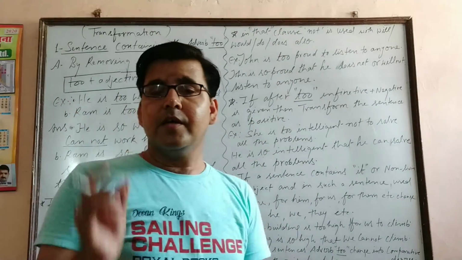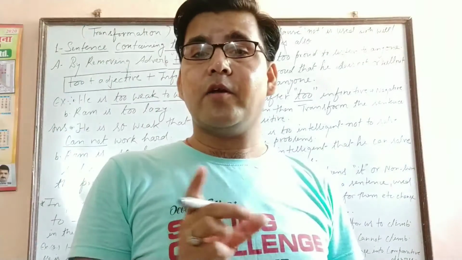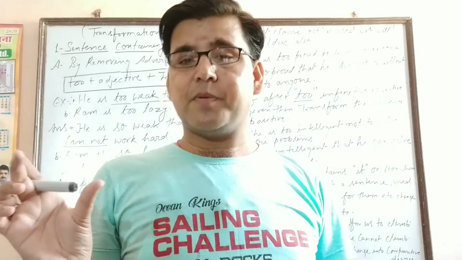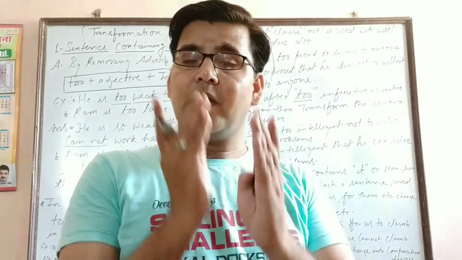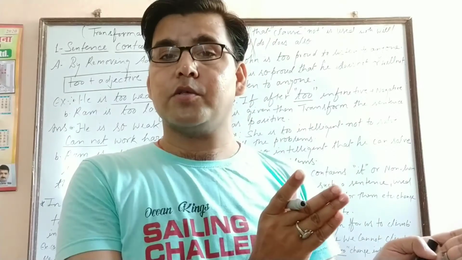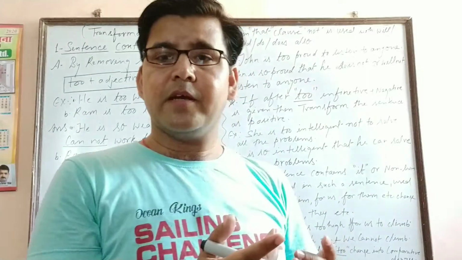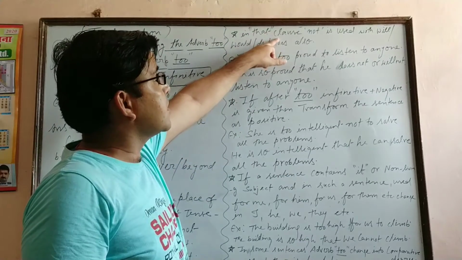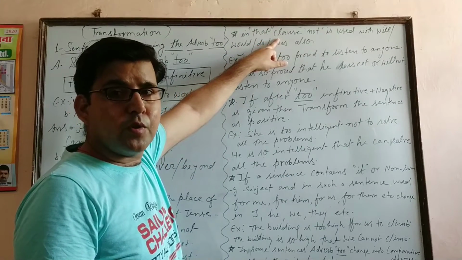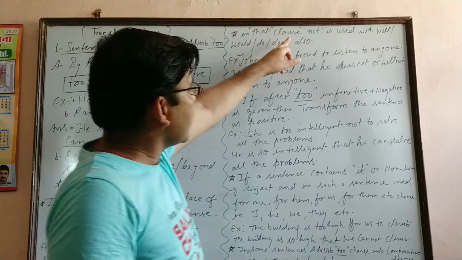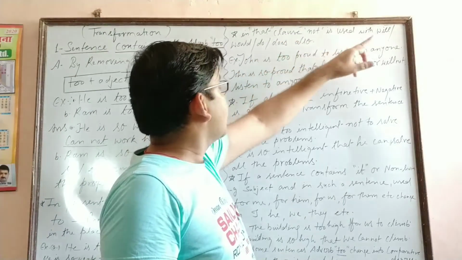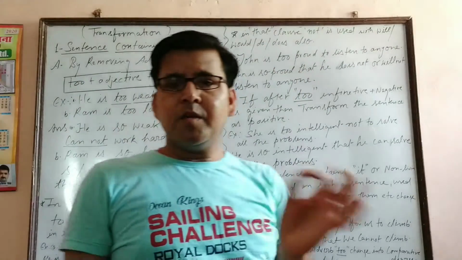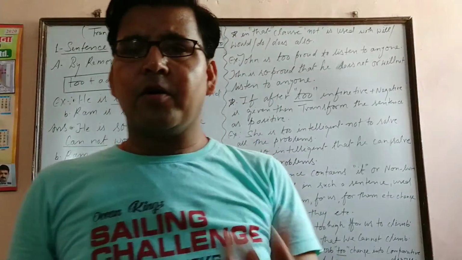Like if I say he is so weak that he cannot run fast. So he is so weak, this is the first clause, the principal clause, and that he cannot run fast, this is that clause. Or we can say a dependent clause. So I would say in that clause, the clause in which that is used as a conjunction, we call it that clause. In that clause, not is used with will, would, do, does also. It doesn't mean that we have to use only cannot or could not.